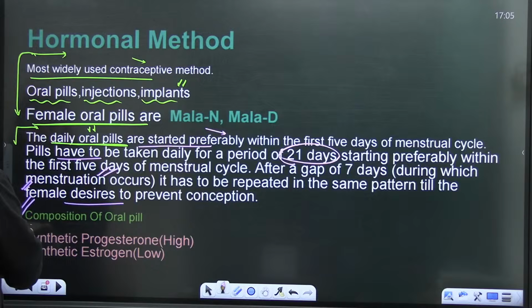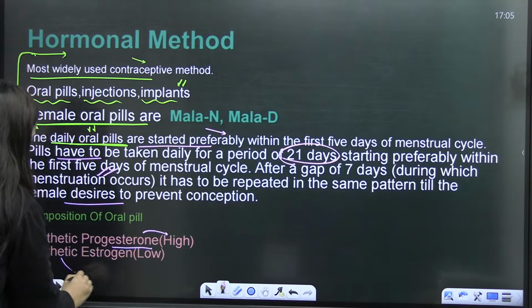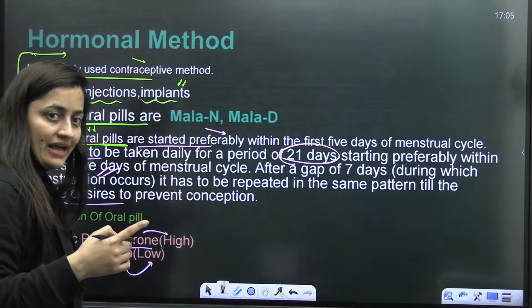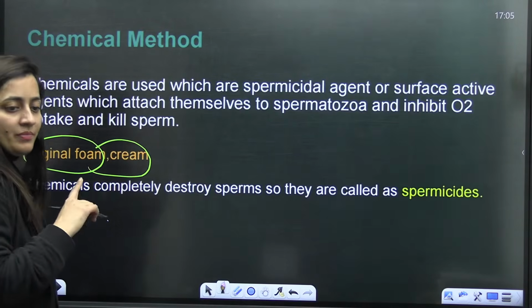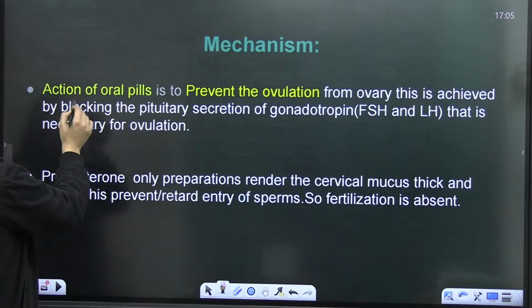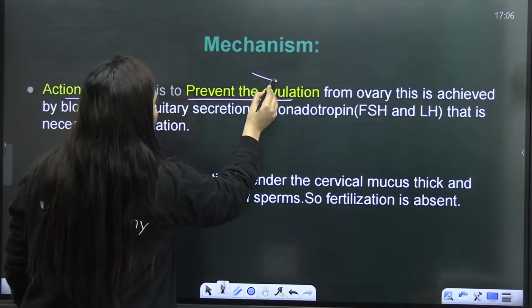Composition of oral pills. What do we have here? Synthetic progesterone, high. Synthetic estrogen, that is low. So these are the combination pills which are having both. Is that clear? So what is the mechanism of action? Told you already, it will prevent the ovulation.